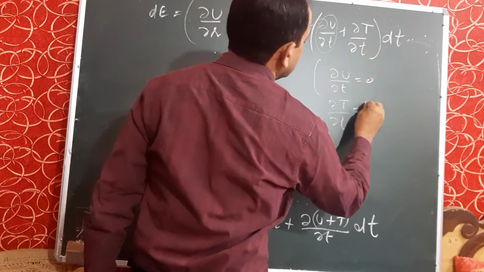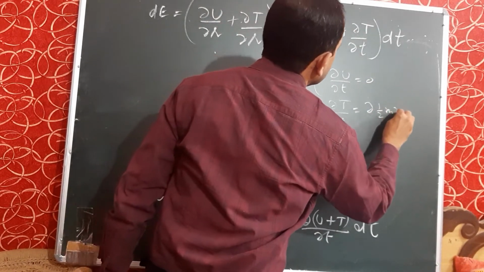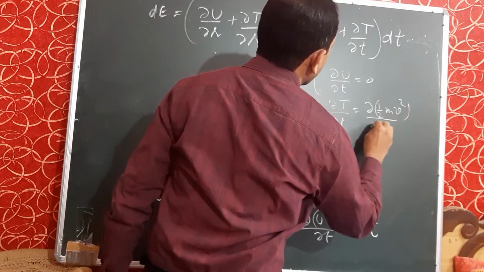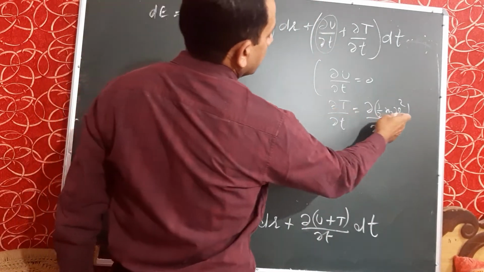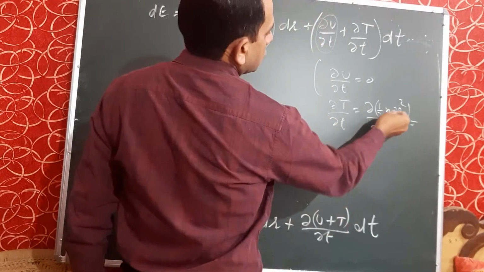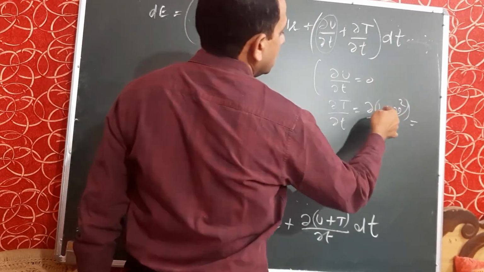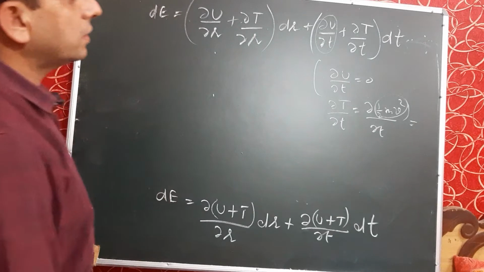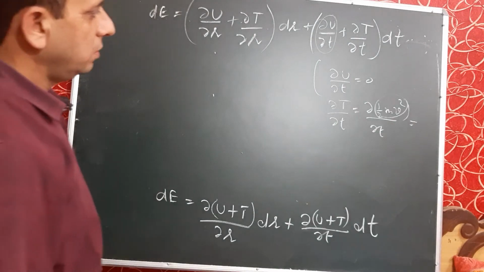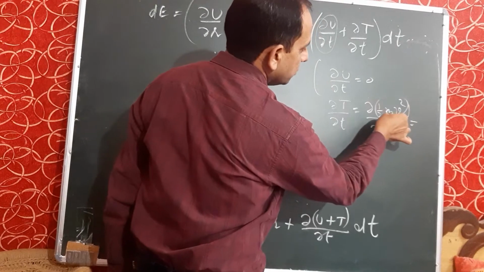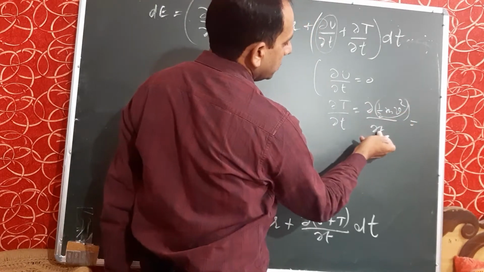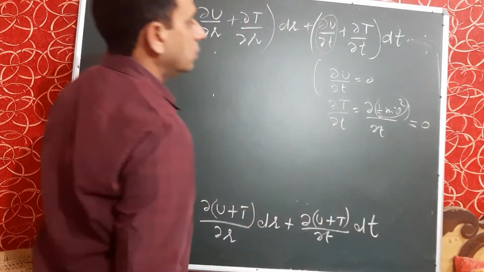T means kinetic energy, so it is half m v square upon curly t, because kinetic energy is half m v square. In this formula of kinetic energy, there is no t directly involved, so it is constant, and the derivative of a constant is 0.